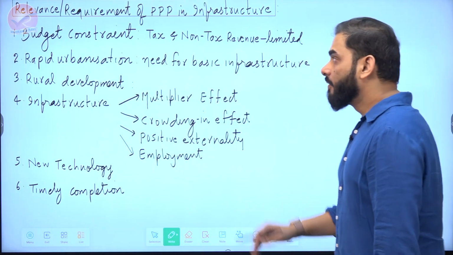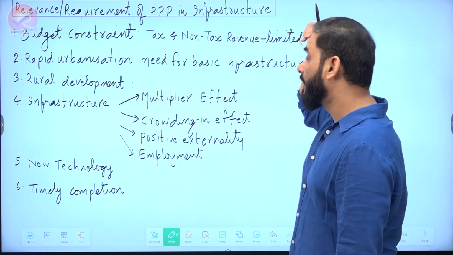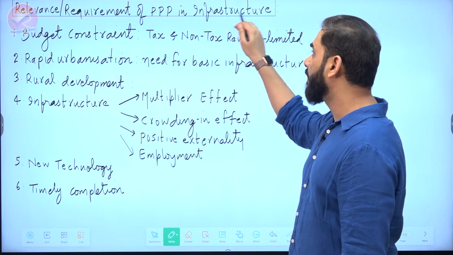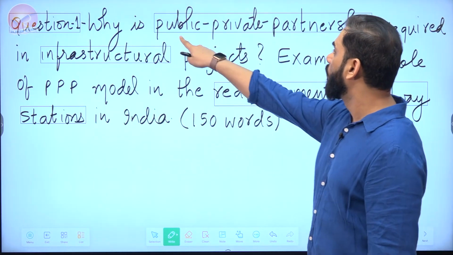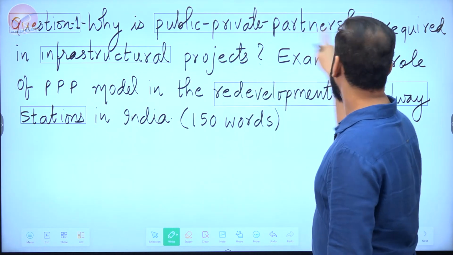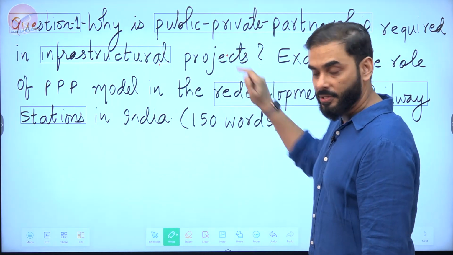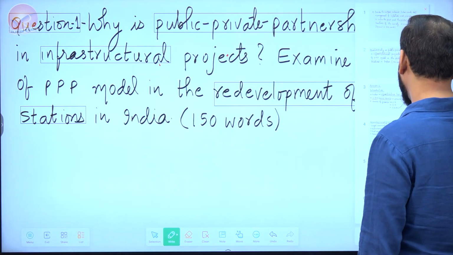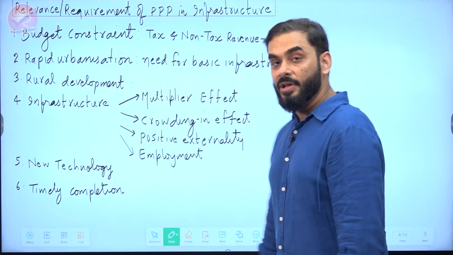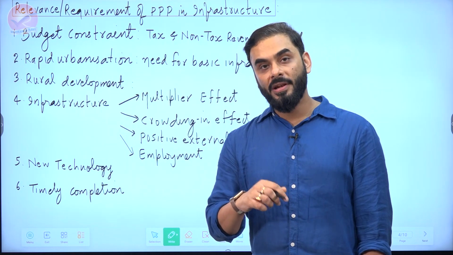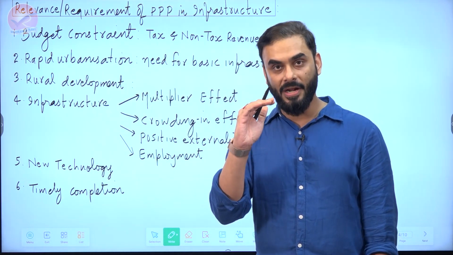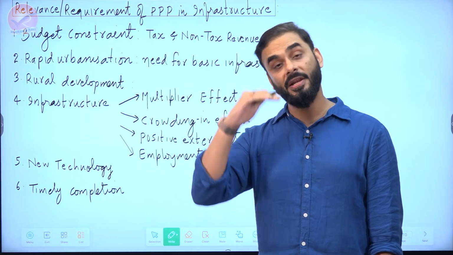Now, in the body of the answer, we are going to write the relevance or requirement of public-private partnership in infrastructure. See why? Because UPSC has asked this question: why is public-private partnership required in infrastructural projects? So we are going to answer that question. Why do we require it? Number one, I told you that India is a low middle income country. In the middle income category, we are on the lower side. China is high middle income.